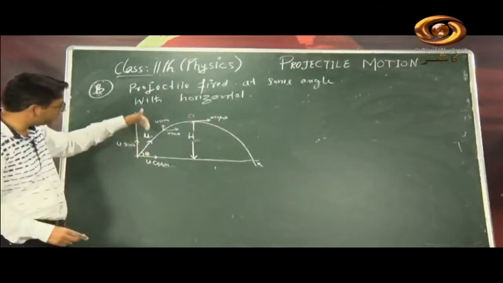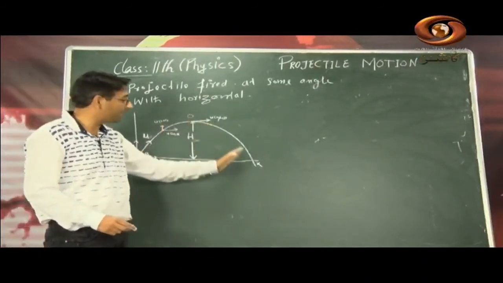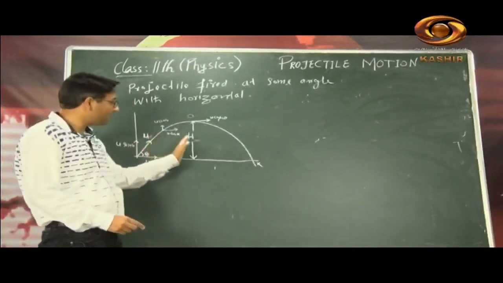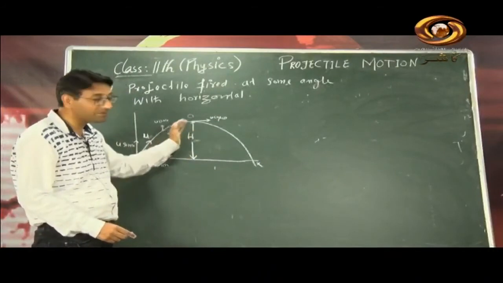The time taken to reach the maximum height is called the time of ascent, and the time taken from the maximum height to the point where it strikes the ground is called the time of descent. Time of ascent plus time of descent is equal to the time of flight, because time of flight is the time taken to complete the whole trajectory.